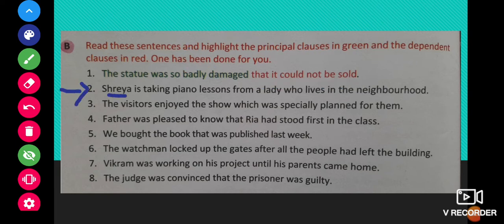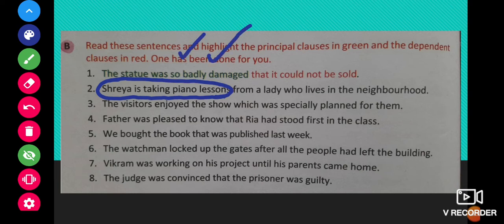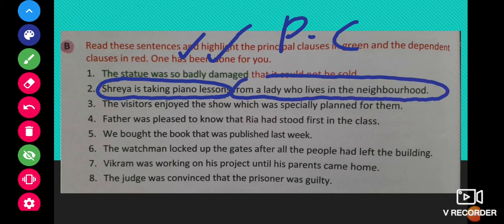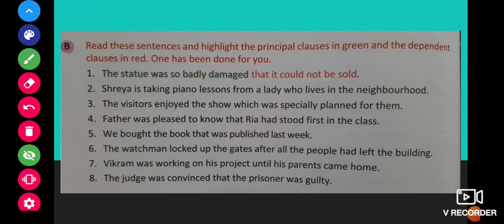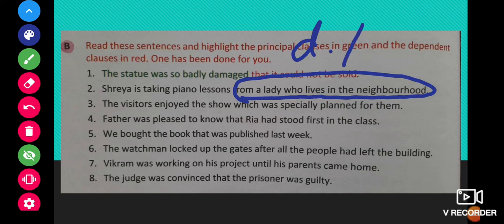Let us move ahead. Shreya is taking piano lessons from a lady who lives in the neighborhood. Now when we read this till here, Shreya is taking piano lessons. This makes complete sense to us. So this is the principal clause. When we read the next part of the sentence, from a lady who lives in the neighborhood, we cannot understand completely. What about the lady? Who is the lady? What from the lady? So when we read this, we cannot understand the complete sentence. So this part is the dependent clause, DP.